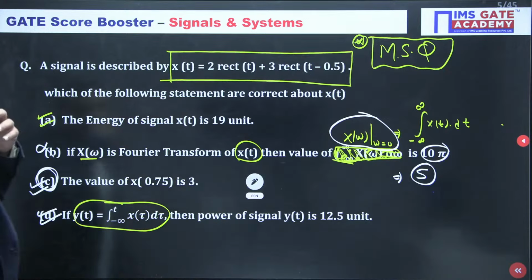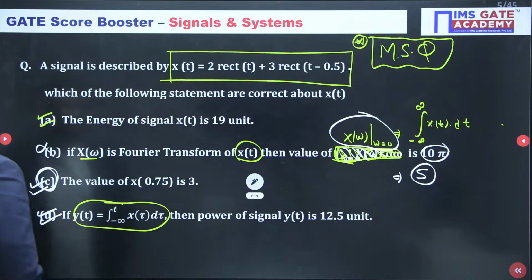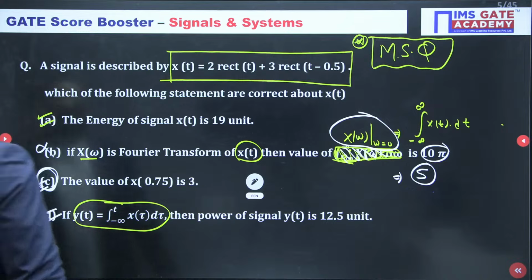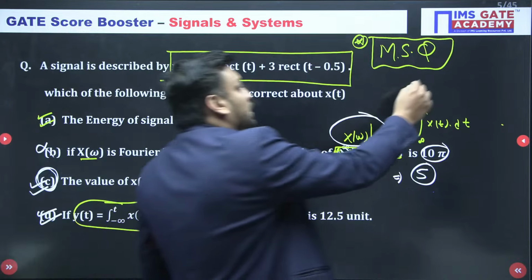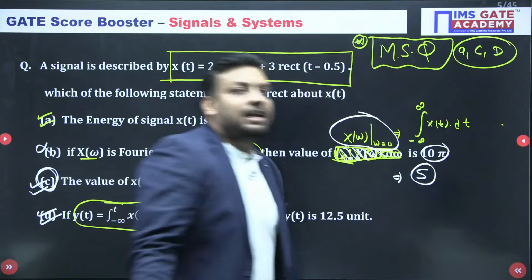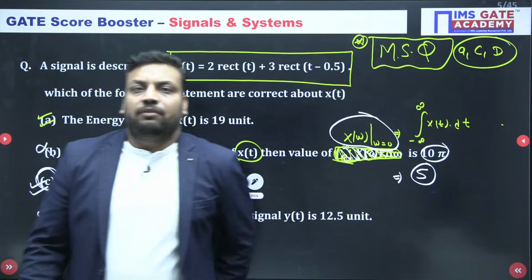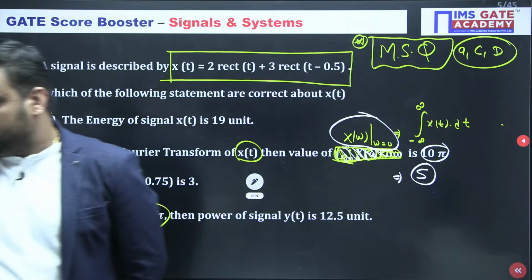So the correct answer is, just make some changes here, a typing error. Just make changes in the question. So we can say that A, C and D are correct. This is an MSQ question, and the correct answer is A, C and D. Is it clear? Is this clear, beta? Shraddha, Nutan, everyone, do reply fast. Shall we go for the next?